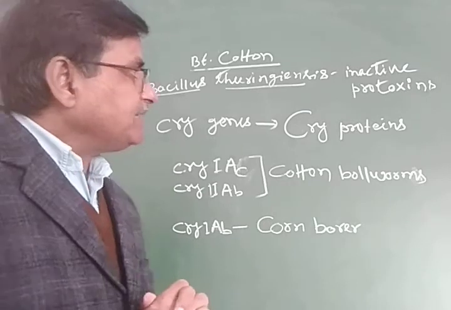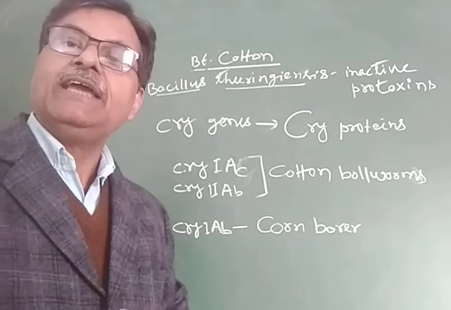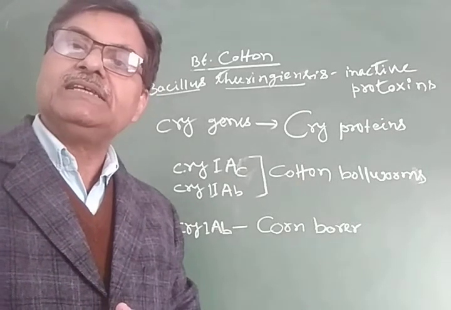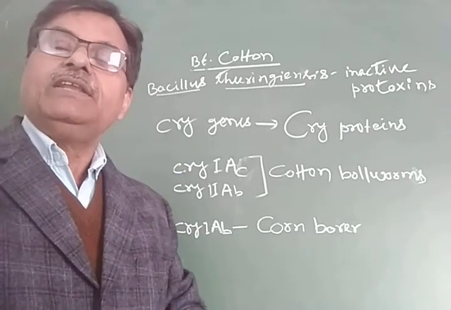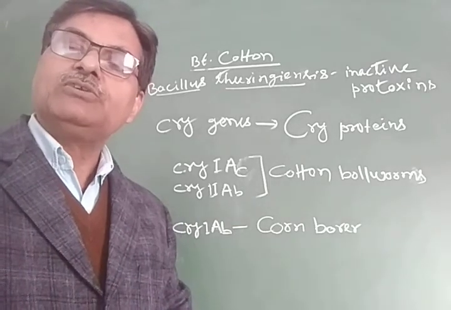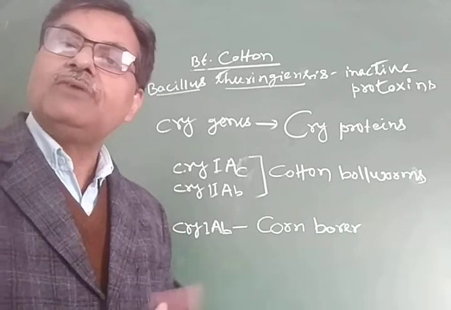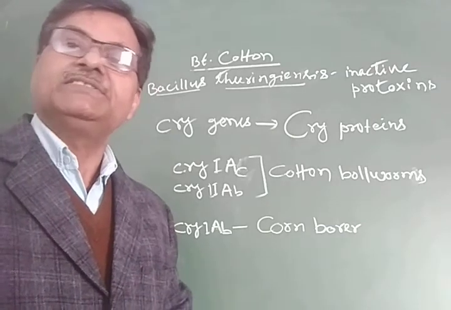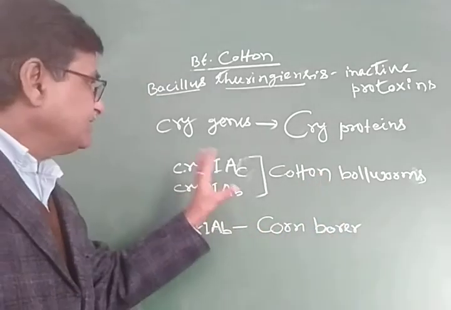That active toxin protein binds with the cells of the epithelial lining of the insect and creates pores in the epithelial cells. Water or other fluid enters through the pores into the epithelial cells, which causes swelling of the cells and finally lysis or breakdown of the cells, and eventually causes the death of the insect.